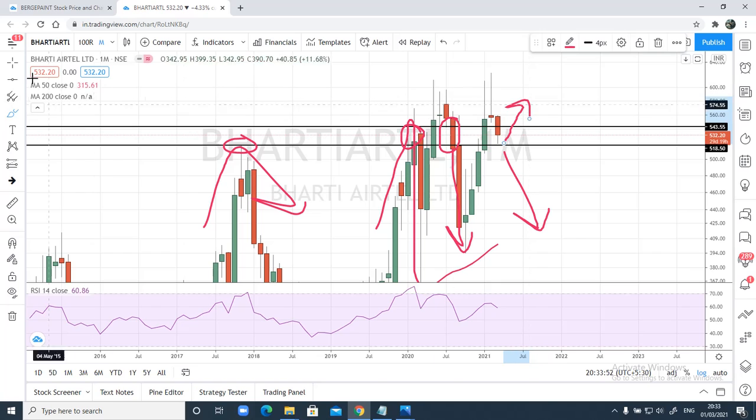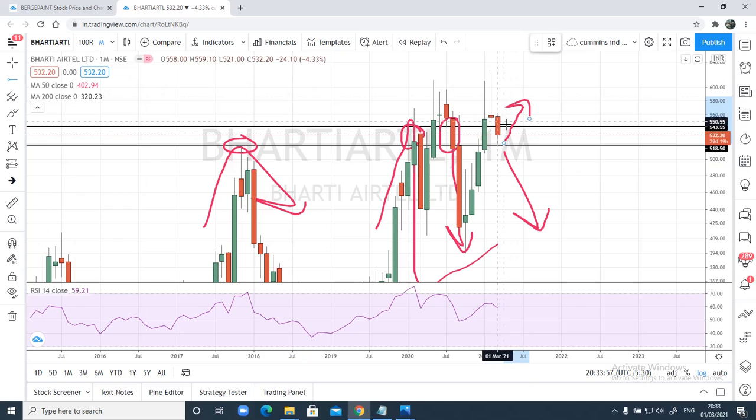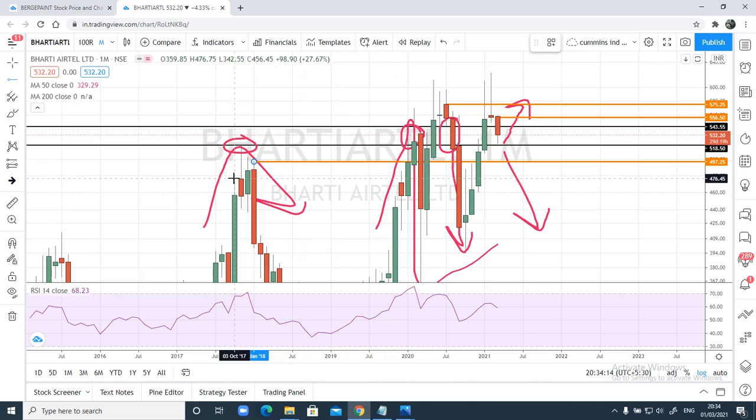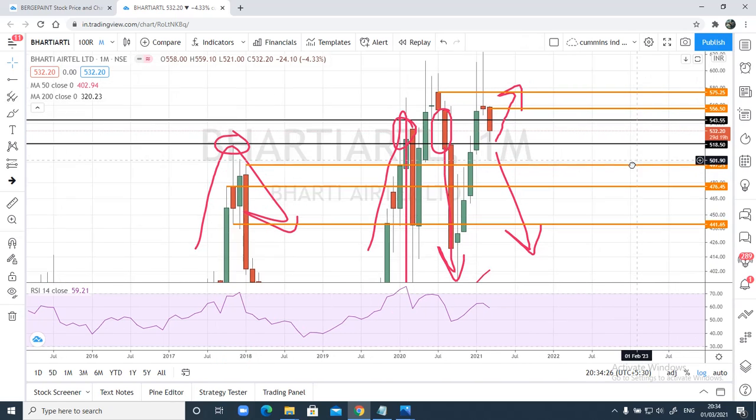Let me mark these points. These are the points I'm looking at. Any move on the upside, this will be the resistance, and on the downside let me mark the supports as well. It will be 497, around 500, and then probably 476, and then 440. These are the points on the downside I'll be looking at if prices close below 518.